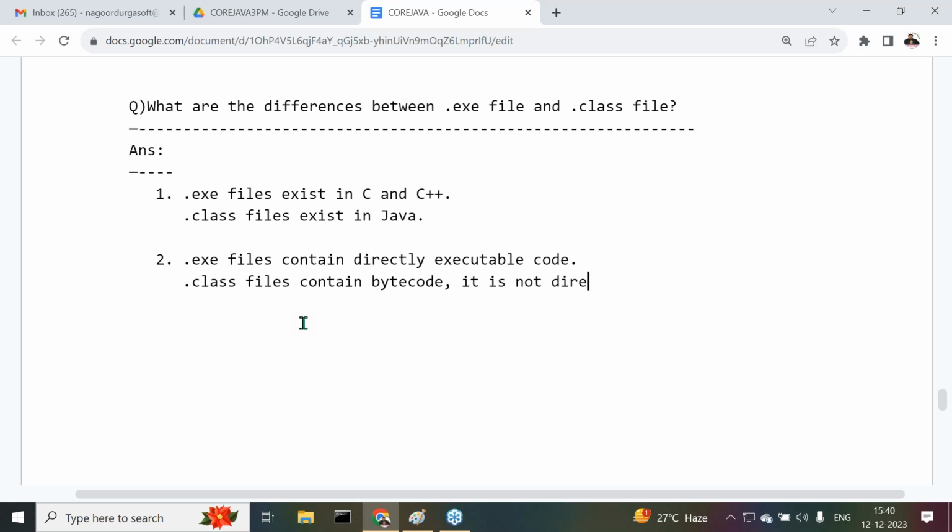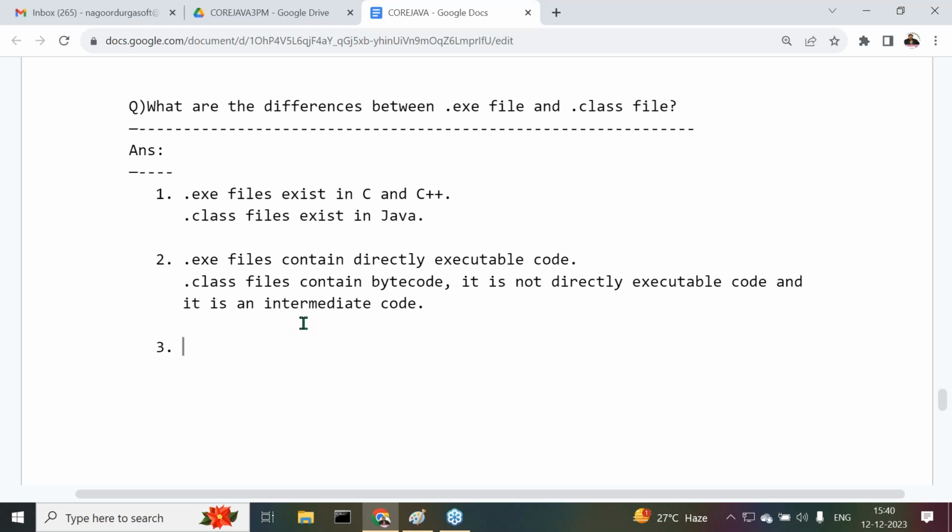It is not directly executable code, and it is an intermediate code. Observe carefully: a .exe file contains directly executable code, but a .class file contains bytecode, which is not directly executable and is an intermediate code.